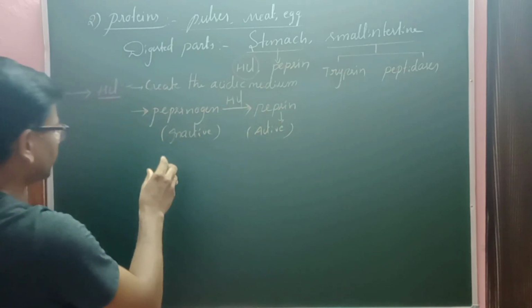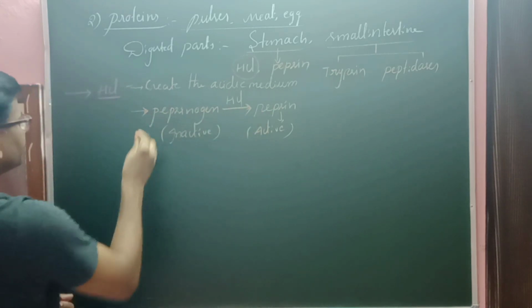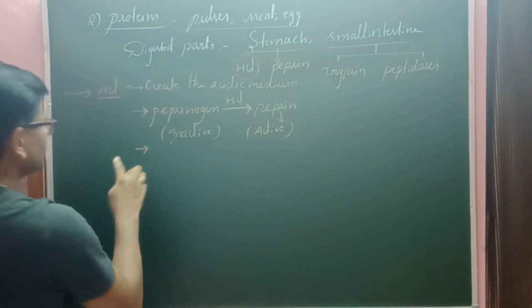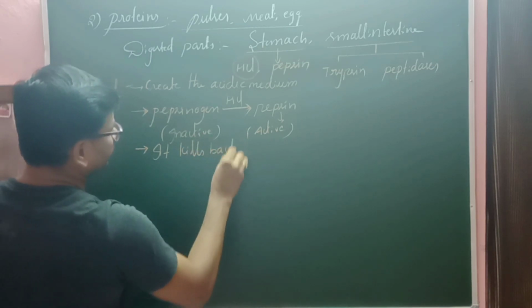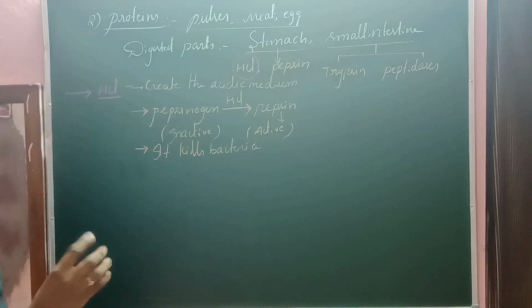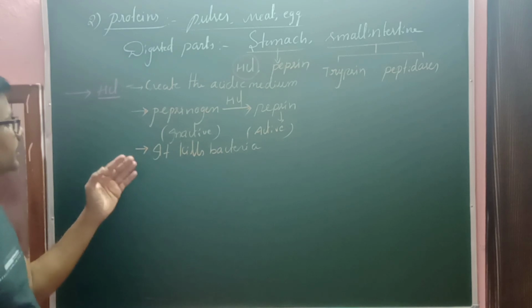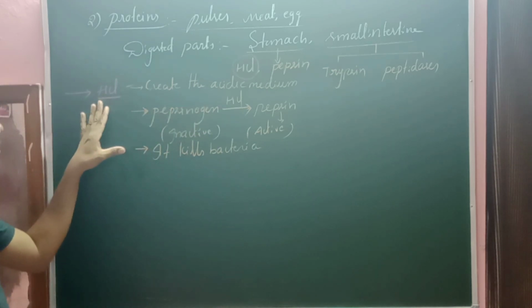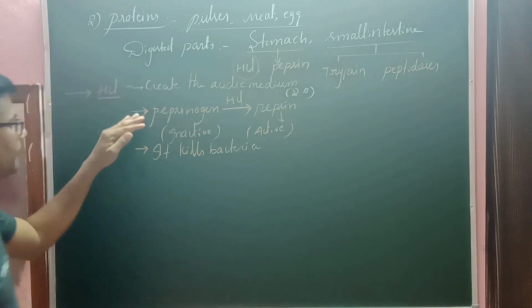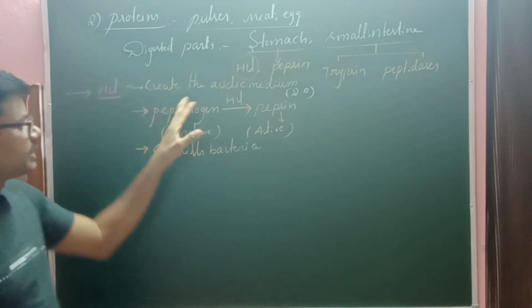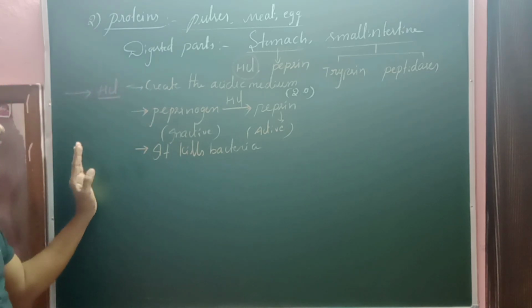So here HCl is a medium that helps to activate pepsinogen into pepsin. Now that is the second function. And the third important function of HCl is that it kills bacteria which are present in the food. What food you are taking, we don't know. Maybe that food may contain some bacteria or pathogens. They will be killed by the HCl. So HCl helps to create an acidic medium of about 2.0 pH, and enzymes are released in the inactive form. It is activated into pepsin with the help of the HCl, and it kills the bacteria. These three functions are done by the HCl, right?